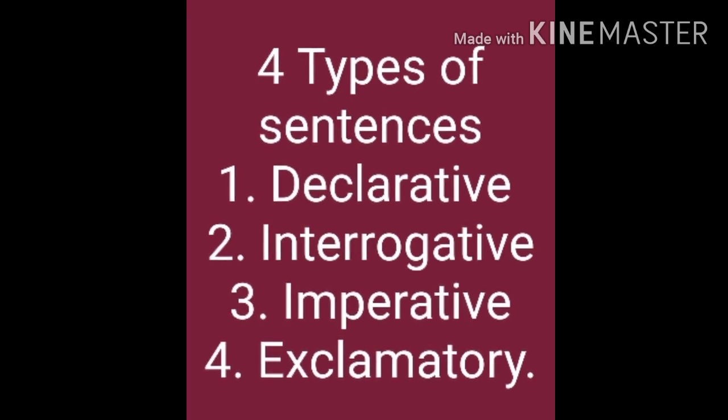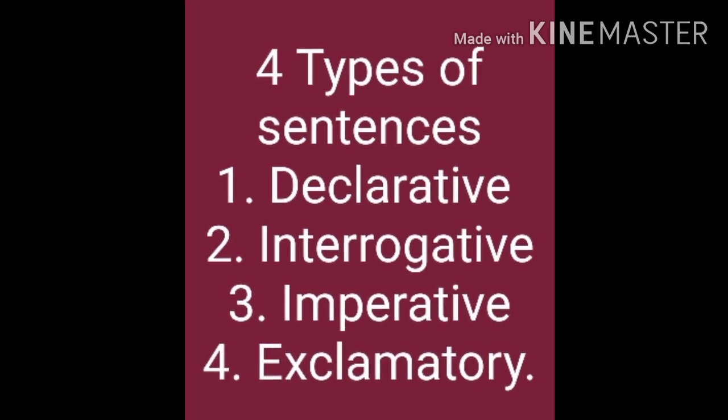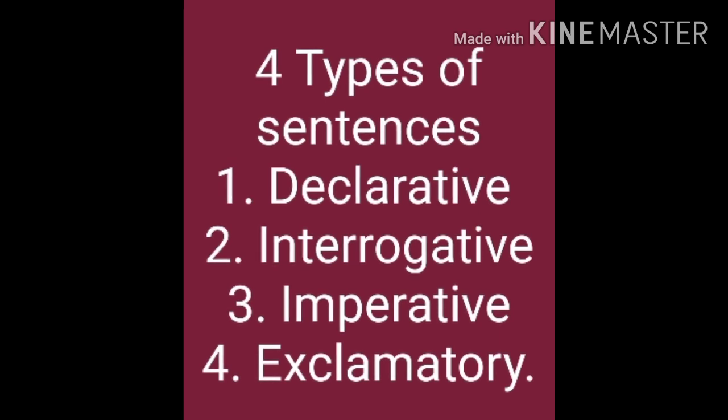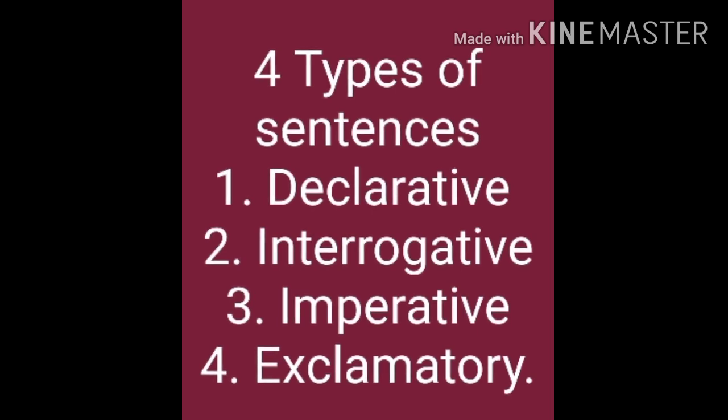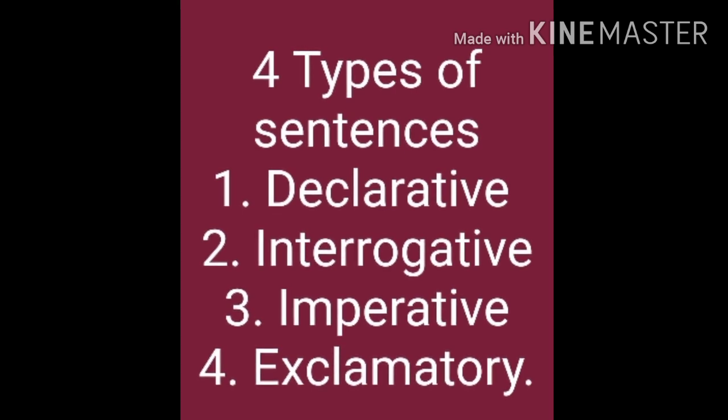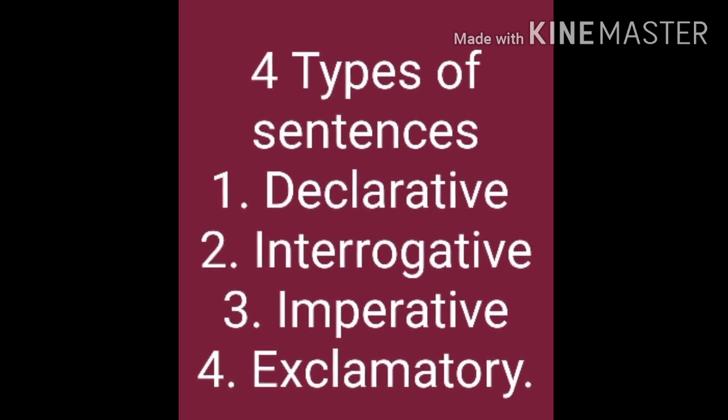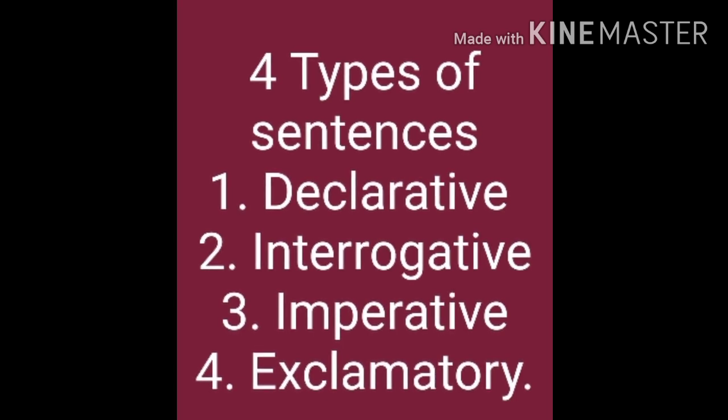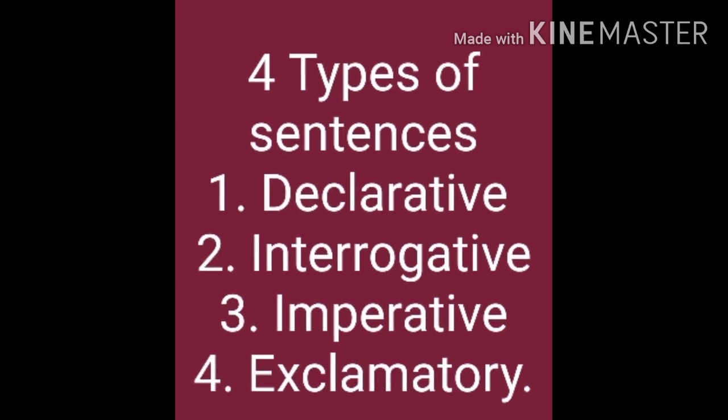So what are the four different types of sentences? First, declarative sentence means it tells you a complete statement. It gives you some information. My school's name is Afak English School. This is a declarative sentence. Second, interrogative sentence. It asks you a question and it always ends with a question mark. Third, imperative sentence. It either gives you a command to do some work or asks for a request. For example, please will you pass my book, or go and stand over there. An imperative sentence ends with either an exclamation mark or a full stop.